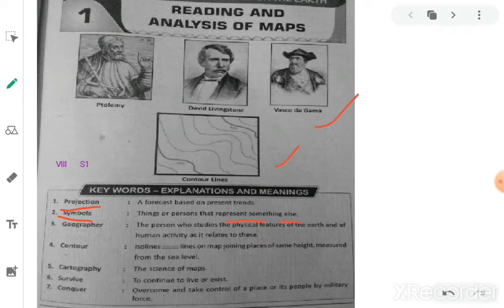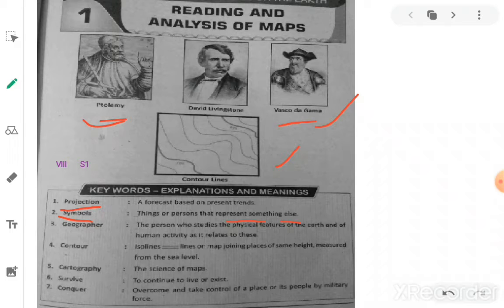Here are some important geographers who studied the geography of the world and who discovered new places, like Vasco da Gama and Ptolemy, etc. So these are the symbols, things or persons that represent something else. Here we are representing the symbol of the contour line and the pictures of some important explorers and geographers.